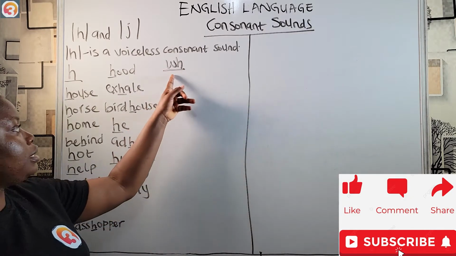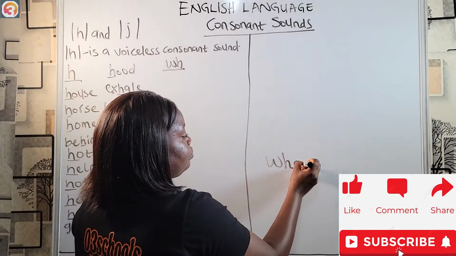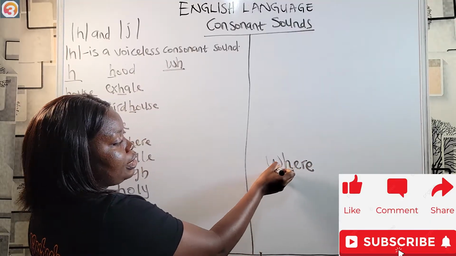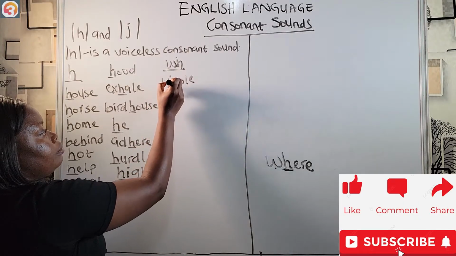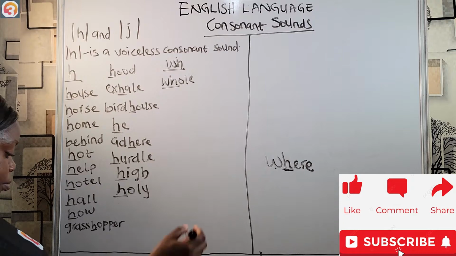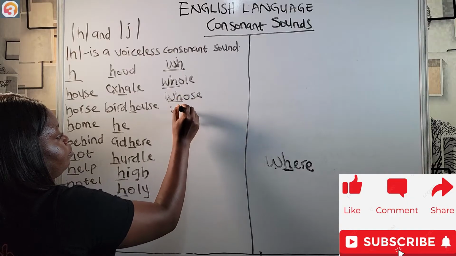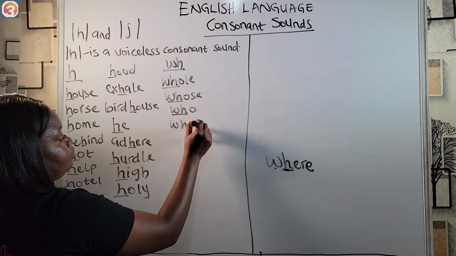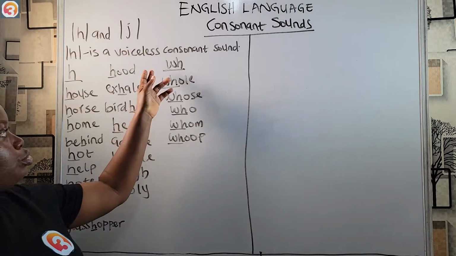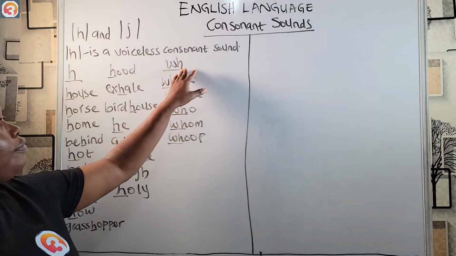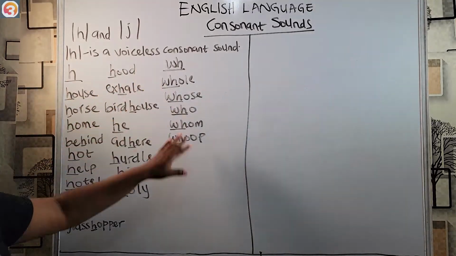In WH words, either the W is silent or the H is silent. For example, in the word where, here it is the H that is silent, the W is pronounced. But there are some other words where the W is silent. Example, whole, whose, who, whom, hoop, words like this. So in some WH words, the W is silent, leaving the H to be pronounced, and then we'll find this consonant sound in such words.